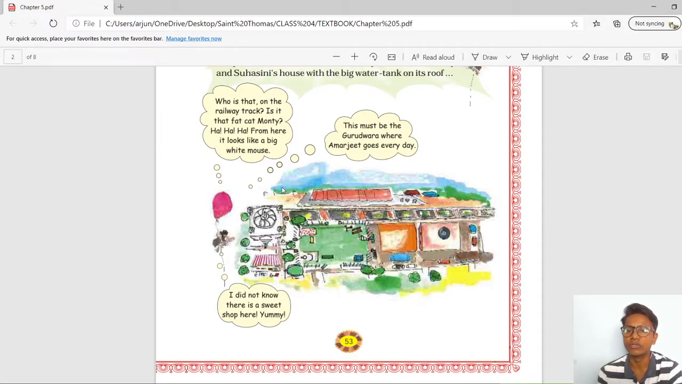Yummy. So he saw a railway track on which a fat cat Monty is there, and from the upside it looked so small that it was like a big white mouse. He saw the Gurudwara where Amarjit goes every day, and he also saw a sweet shop.